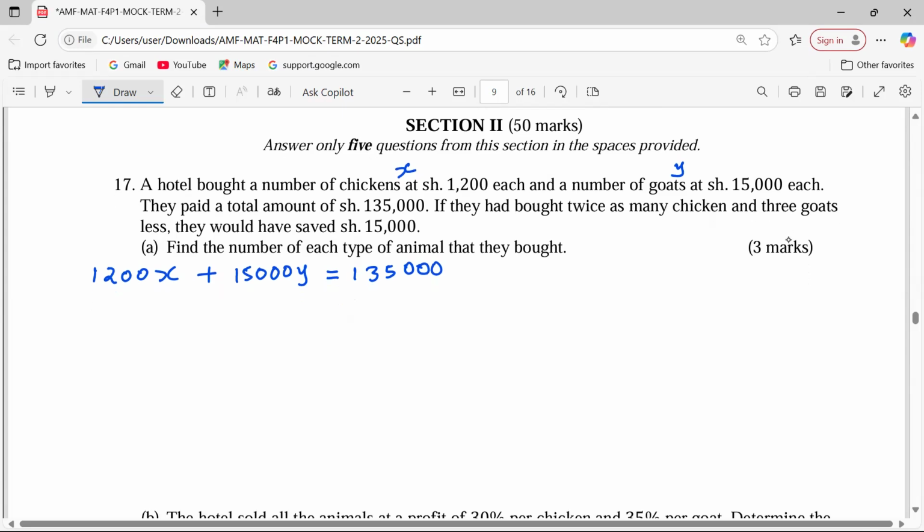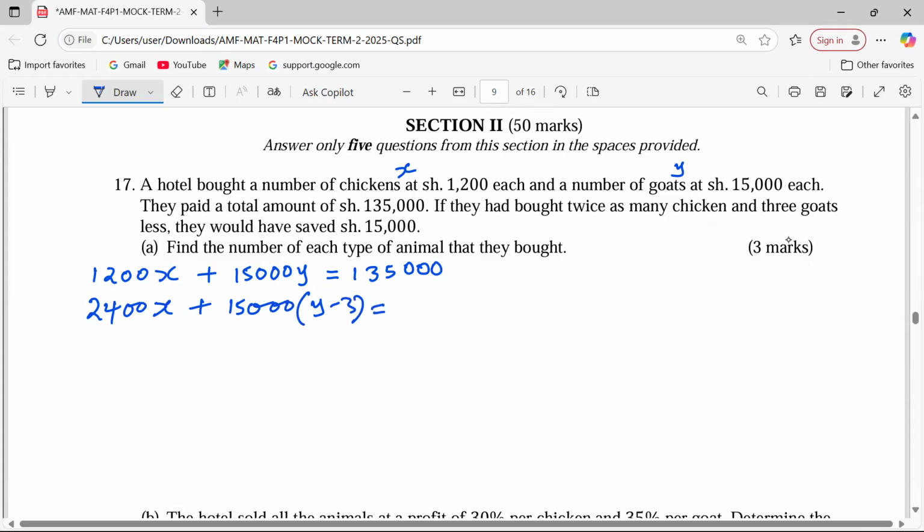Then now there is more instruction. If they had bought twice as many chicken, that means twice is 2x, right? So 2x, then we multiply the 2x by 1,200. That will give us 2,400x. So the more information is saying 2,400x plus, and 3 goats less, which means 15,000 being multiplied by (y minus 3).